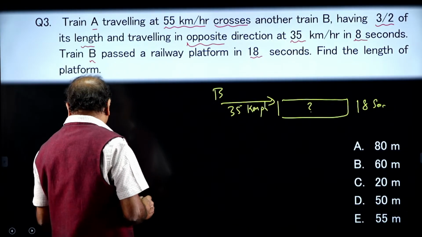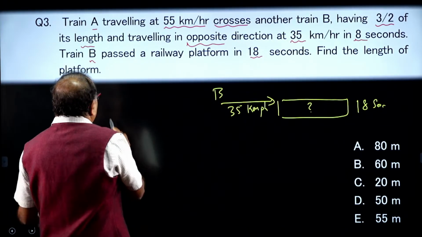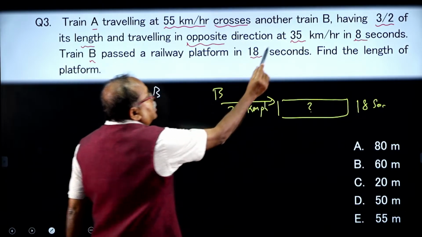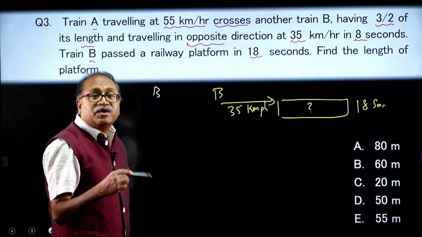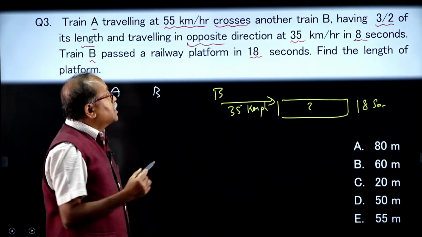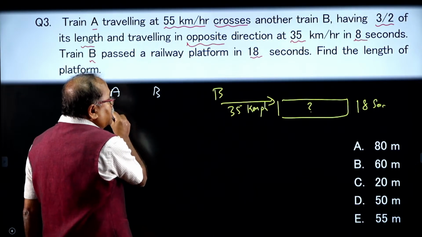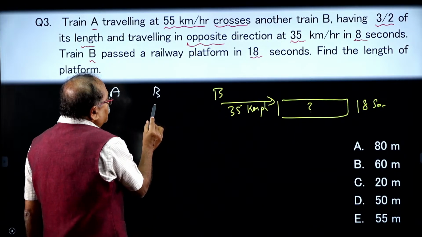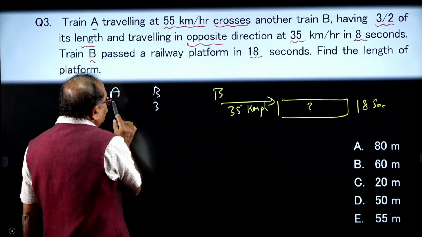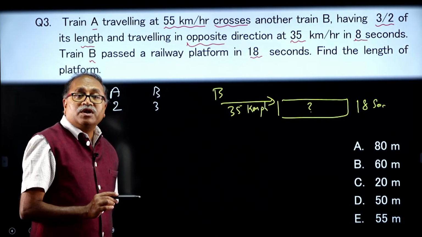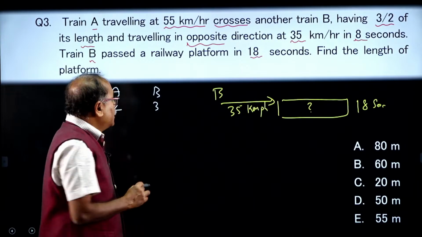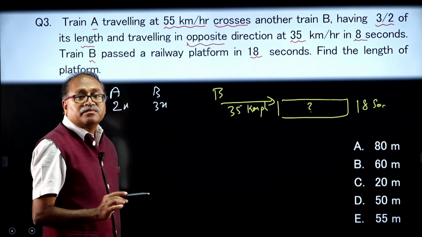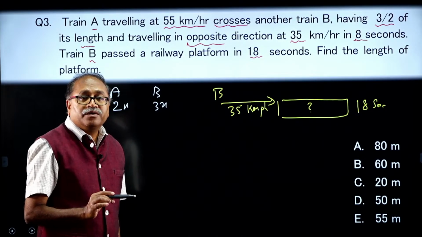So, I have the ratio of the A to B length. B is 1.5 times of A. Length of B is greater than A. So, what is that ratio we are talking about? That is 3 and 2, 1.5 times. So, this is 2x, this length is 3x. Am I right over here?